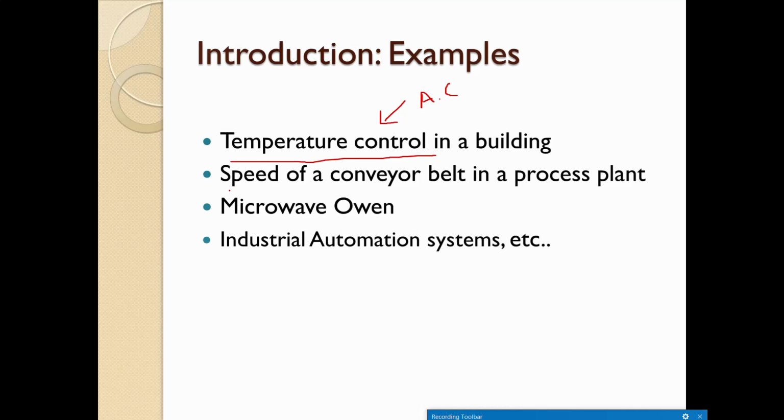The second example could be a speed conveyor belt in a process plant. The third example, a well-known one, could be a microwave oven. The fourth will be industrial automation systems, etc. So these are the four examples. There could be many more examples which we use in day-to-day life. You guys can find out and try to relate those examples, and see how such a system can operate as a control system.